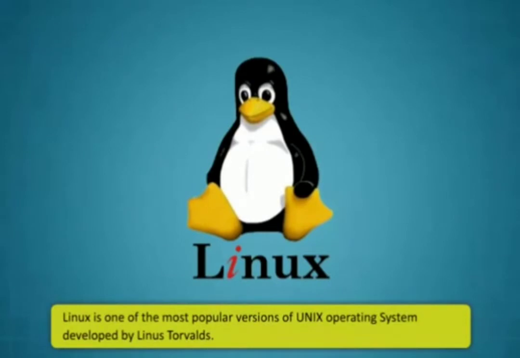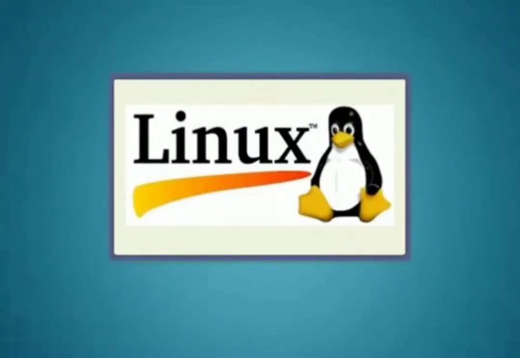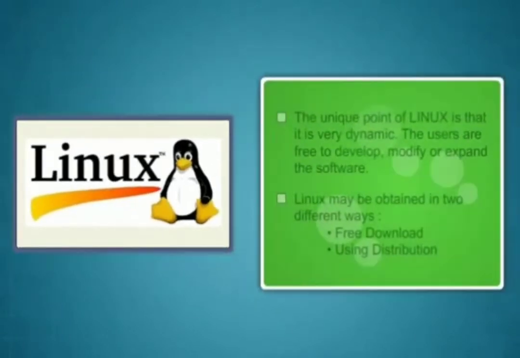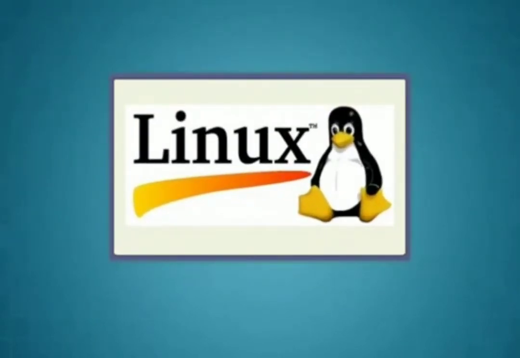Linux is one of the most popular versions of the Unix operating system, developed by Linus Torvalds. Linux is very similar to other operating systems like Microsoft Windows. The unique part of Linux is that it is very dynamic. The users are free to develop, modify, or expand the software. Linux can be obtained in two different ways: free download and using distribution. Linux is successfully being used by several millions of users worldwide.